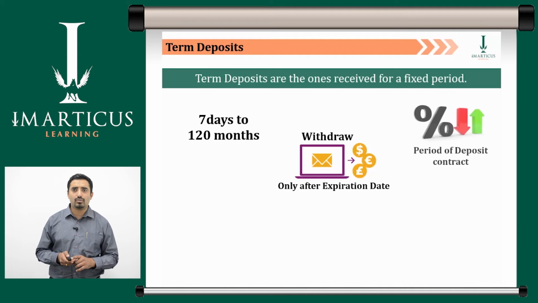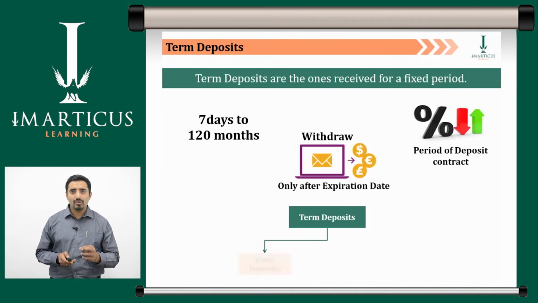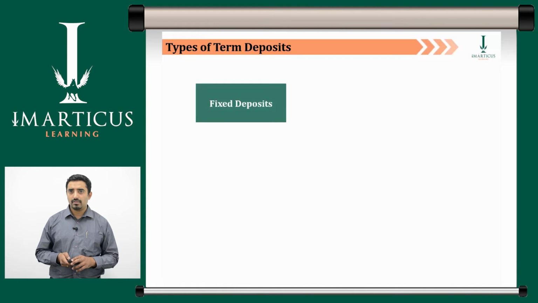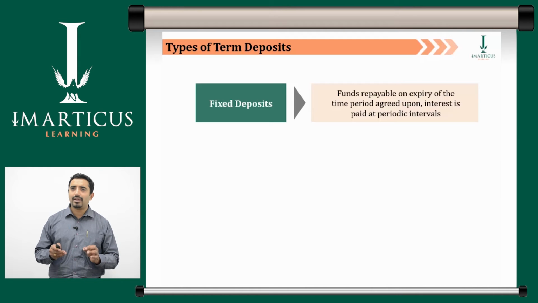There are three types of term deposits: fixed deposits, cumulative deposits, and recurring deposits. Let's take a look at the types of term deposits in detail. First is fixed deposit funds. Fixed deposit funds are repayable on expiry of the time period agreed upon, and interest is paid at periodic intervals.